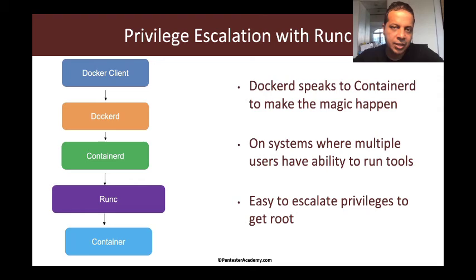Now, if you look under the hood, how Docker works is you have a Docker client which speaks to a Docker daemon. Now, the Docker daemon itself in turn talks to containerd, which in turn leverages runc to actually create the container. Now, these low level components like containerd, runc, etc. are also very powerful. So if you manage to get access to a system where you don't immediately see Docker running, but you see either runc or containerd, then it's possible to do a privilege escalation attack, even though you may be a non-root user on the system, but with access to runc.